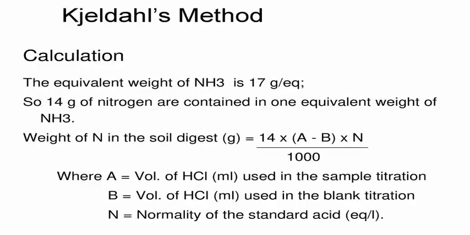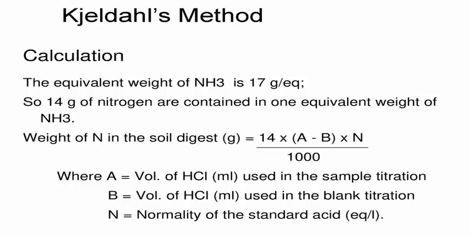Okay, students, in the previous year you've already studied some quantitative as well as qualitative analysis methods. So please go through the points which are already studied. Here some formulas related to some important techniques or methods are mentioned. Know the formula and remember it. Particularly this one is Kjeldahl's method. By using that method, you can estimate the percentage or amount of nitrogen in a particular given compound.